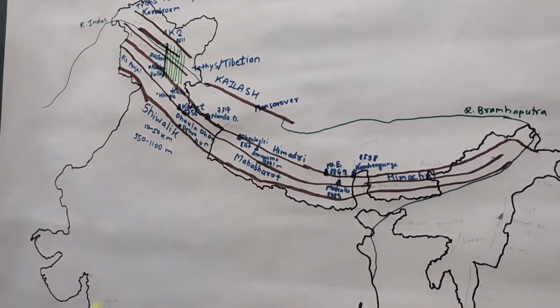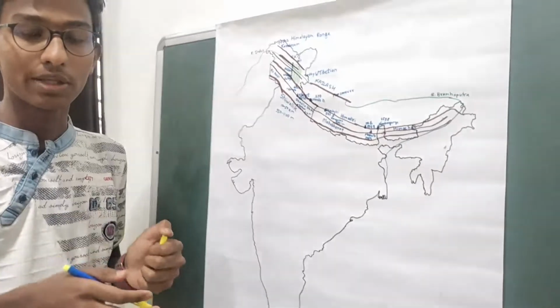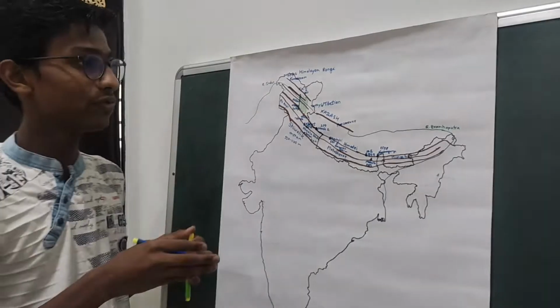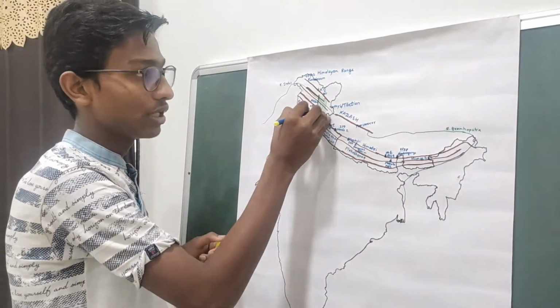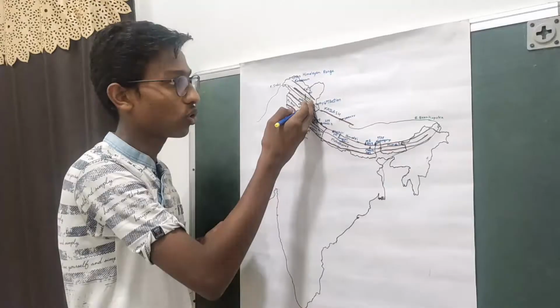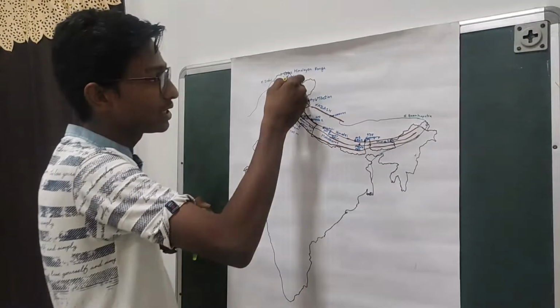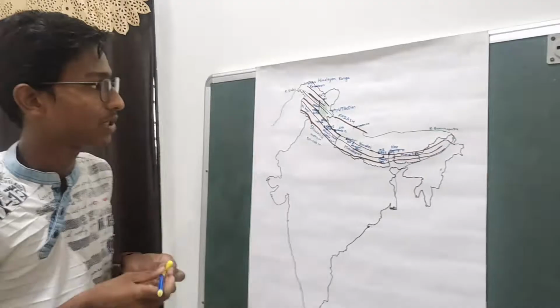As we discussed, we only know that deserts are places which are hot and humid, but this is not true. Deserts are places which receive low rainfall, low precipitation. So the Ladakh region also has low precipitation. That is why it is known as a cold desert. It extends from Leh to Himachal Pradesh.